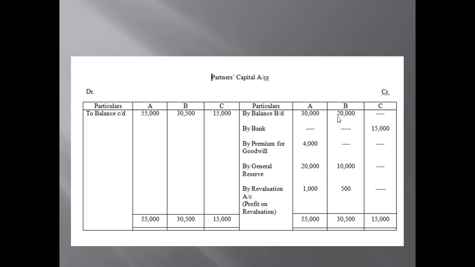Just now in question number 49 we had a debit balance of profit and loss account. The debit balance of profit and loss account is recorded in the asset column of the balance sheet. So if it is written there in the balance sheet, it has to be debited to the partners' capital account. That is why we have to look at it before we do the total.